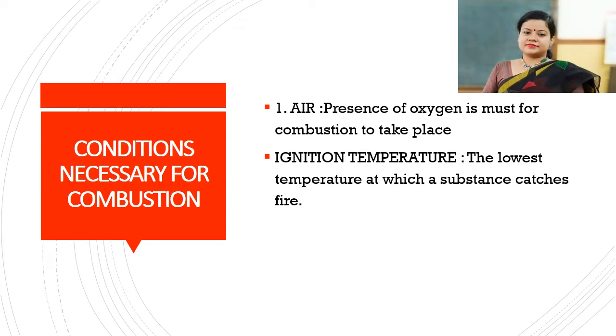In order to undergo burning, a substance must reach a specific temperature. That is known as its ignition temperature. It is a very important and essential condition for combustion to take place.